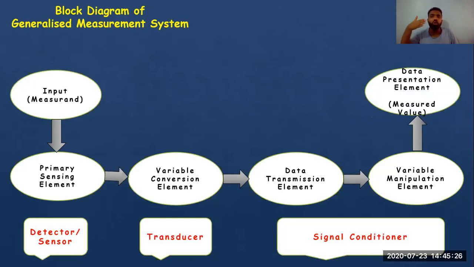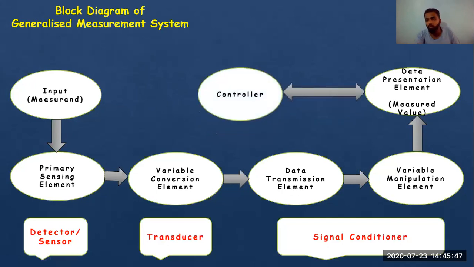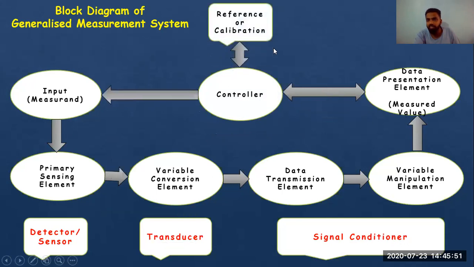But if there is a control, if there is something called feedback, suppose I have already provided an input and the measured value is not 10, I should get something back to myself. I should be able to see that my answer is not correct so that I can change my input without intervening into the system. I will automatically get that and I will change the value. Okay. So what will happen next is the controller will see whether the measured value is equal to the reference signal, or calibration value that we have provided.